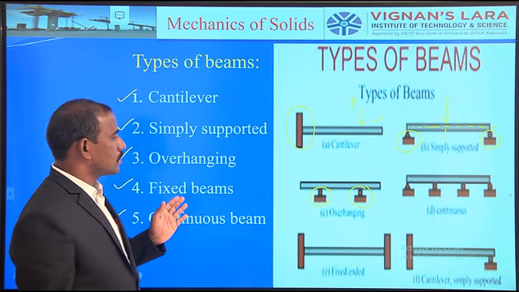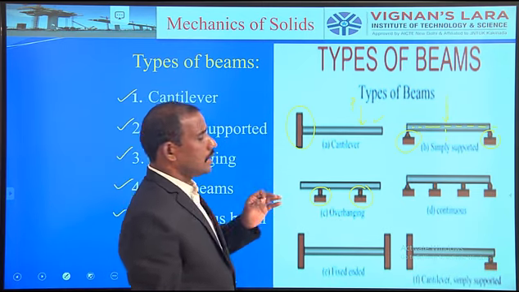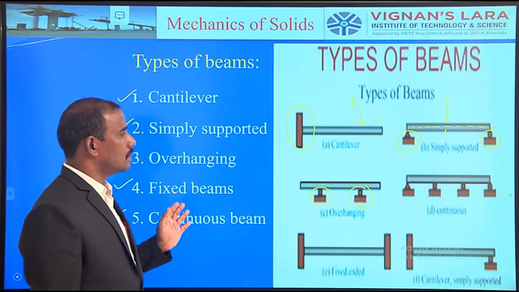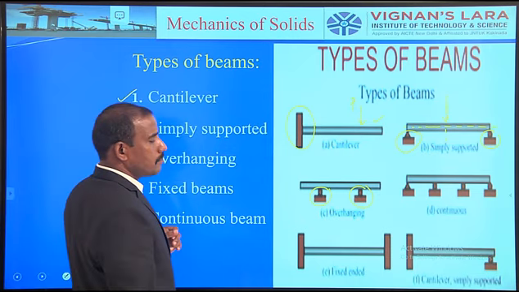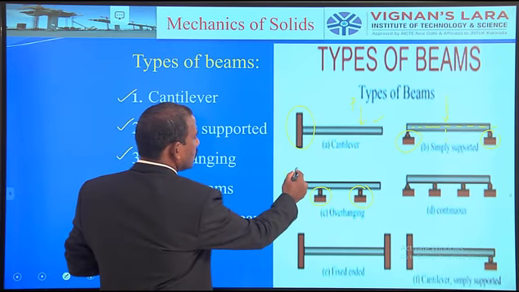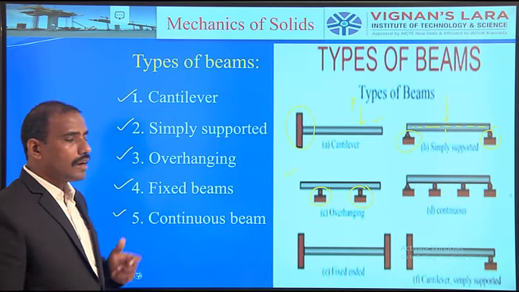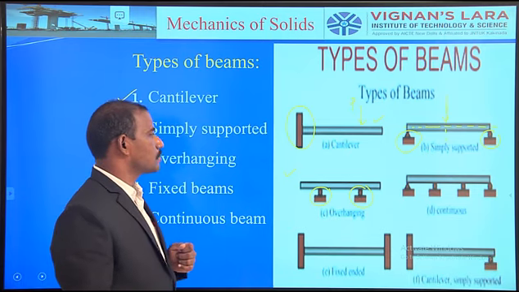When the simply supported beam is extended on either side of the supports, it is called an overhanging beam. Based on the requirement or the functional design, we have to construct such kinds of structures also.